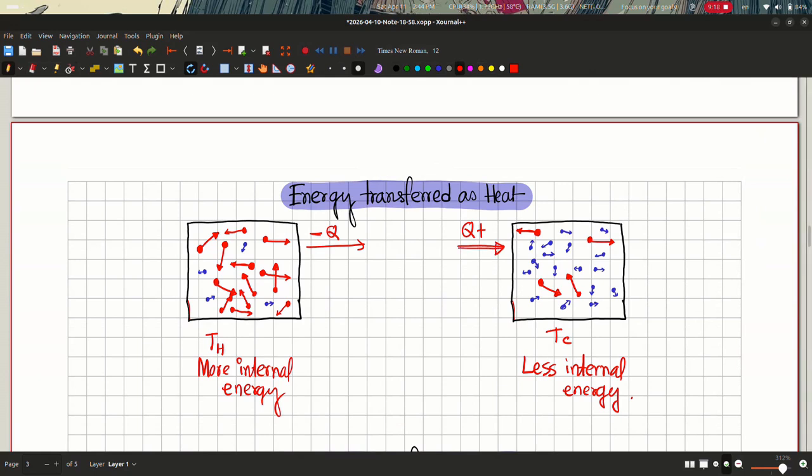So we say that the amount of heat leaving the system on the left is Q, and the amount of heat entering the system on the right, which initially had lower temperature, is Q. And this flow of energy from the left to the right keeps happening spontaneously until they reach what we call thermal equilibrium, until their temperature becomes the same.